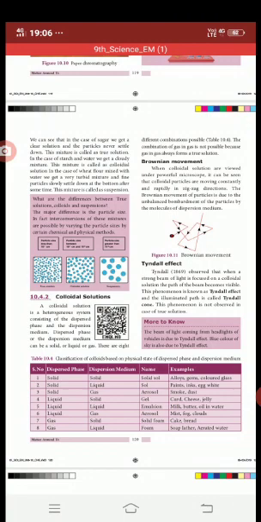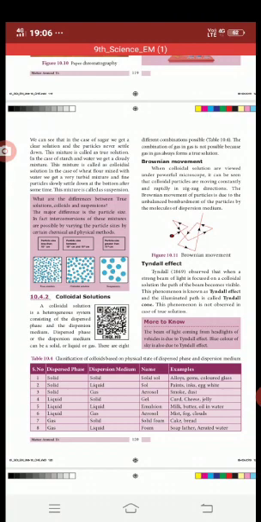When a strong beam of light is focused on a colloidal solution, the path of the beam becomes visible. This phenomenon is known as the Tyndall effect. The illuminated path, the lightning path, is called a Tyndall cone. It looks somewhat like a cone. This phenomenon is not observed in the case of a true solution. This is the main difference between a true solution and a colloidal solution. Brownian motion and the Tyndall effect can be explained by using a colloidal solution only.